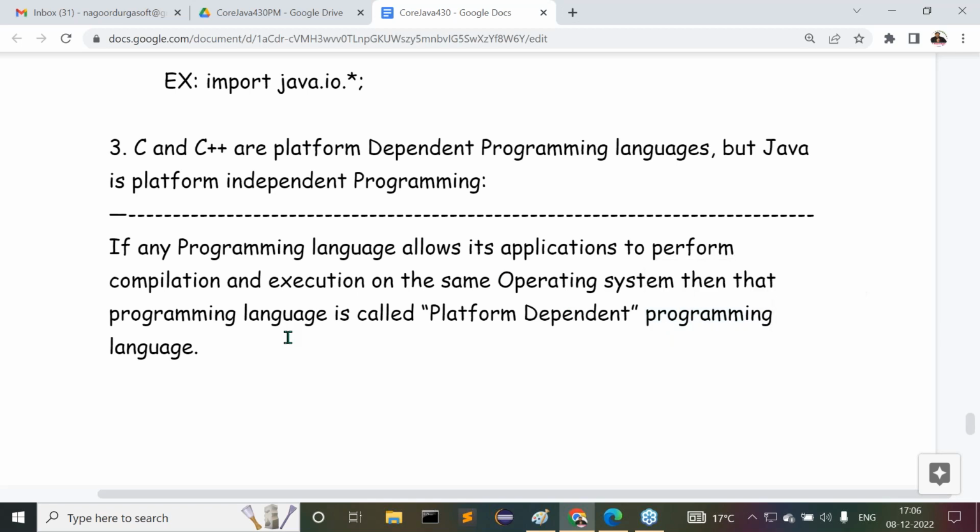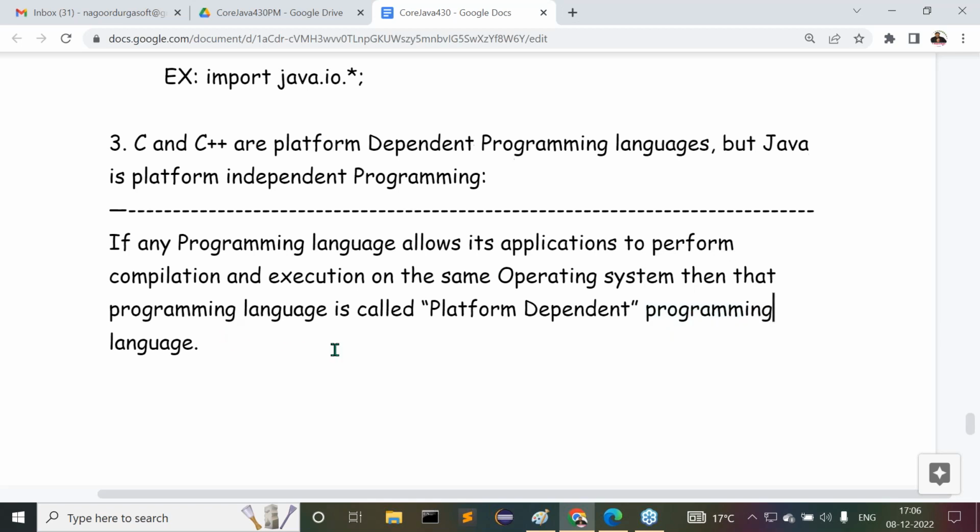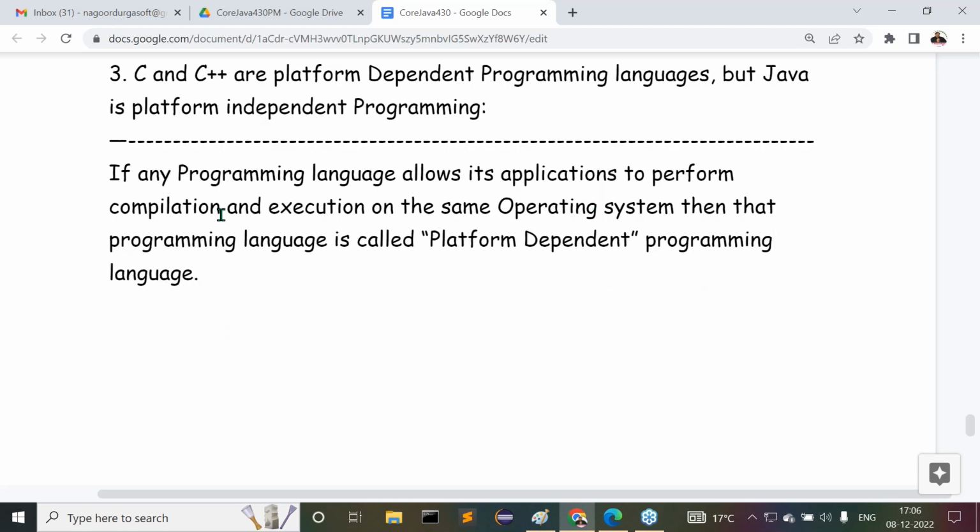If any programming language allows its applications to perform compilation and execution both on the same operating system, not on two different operating systems, then the programming language is a platform dependent programming language. The examples are C and C++.